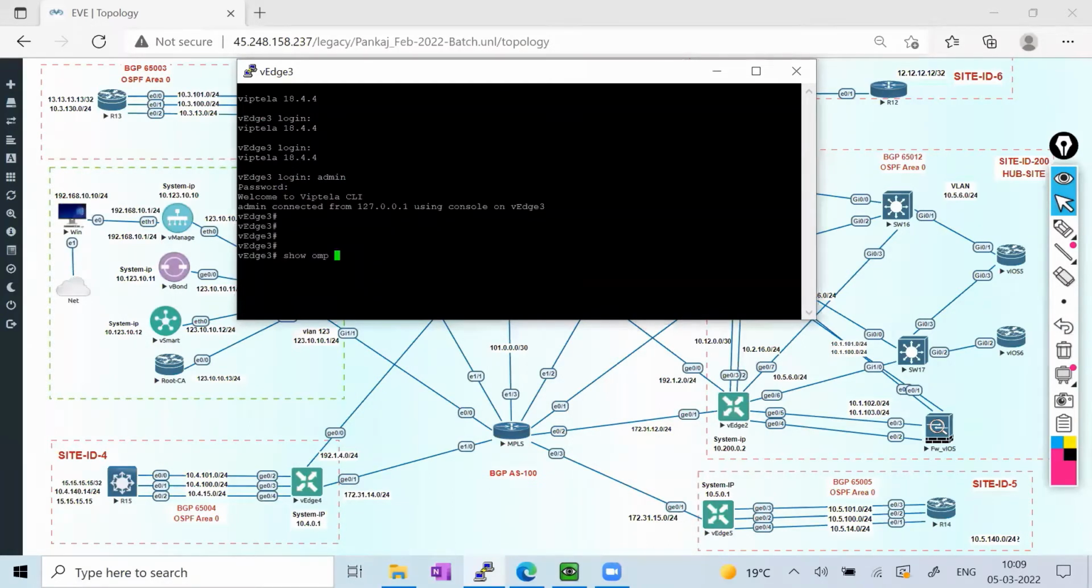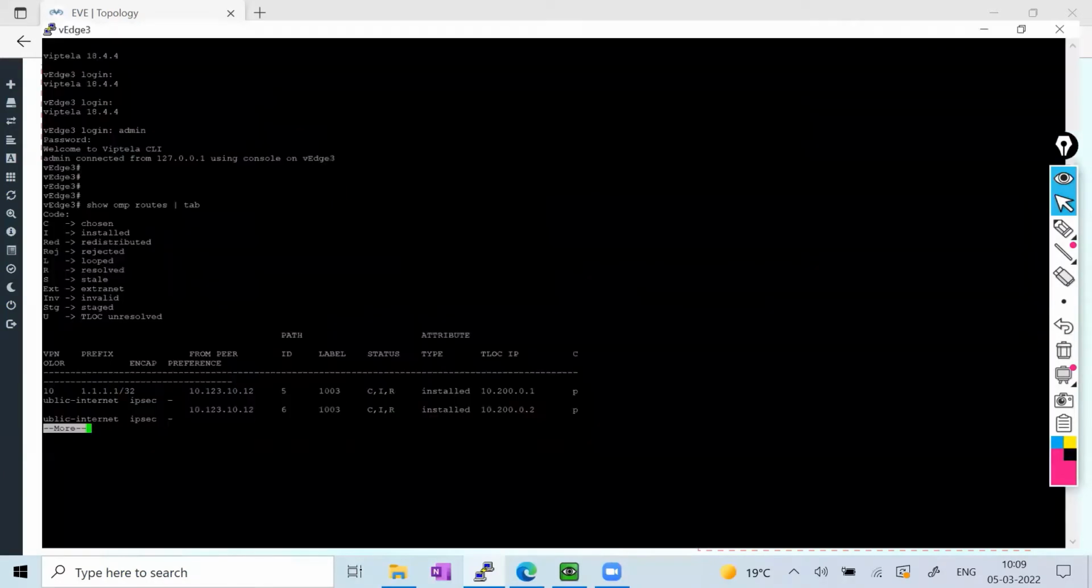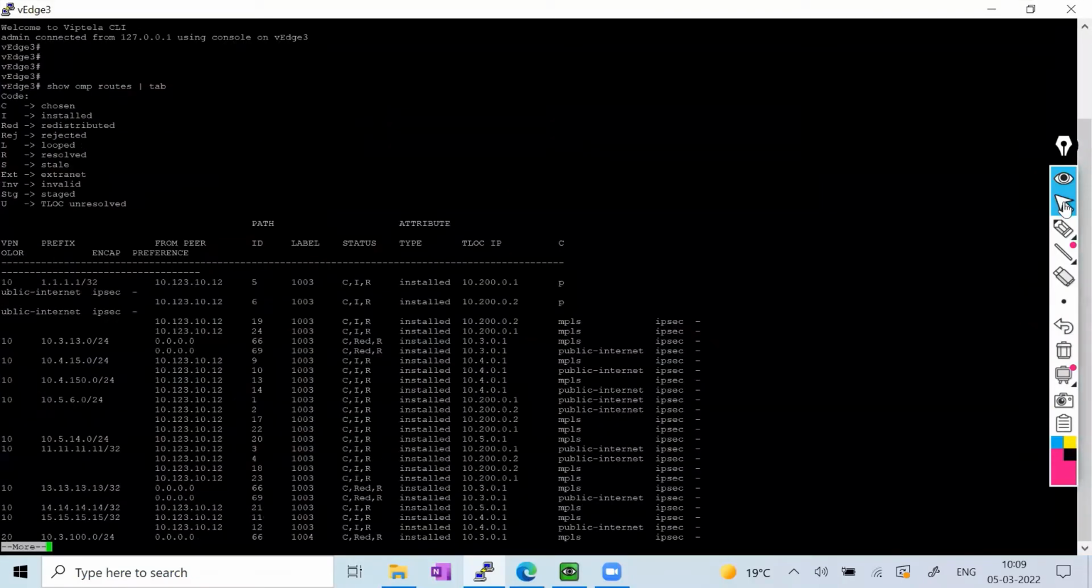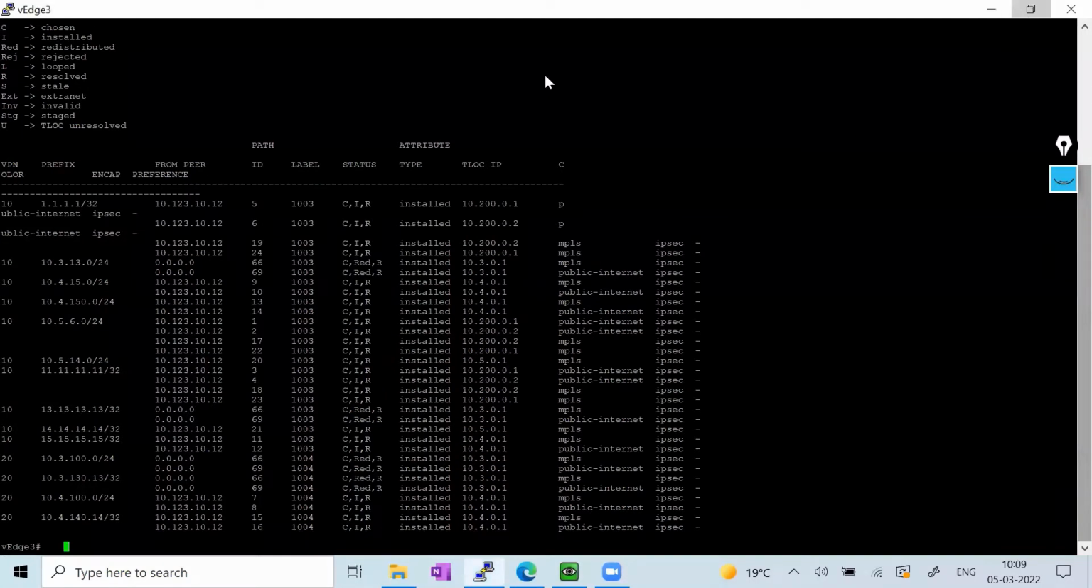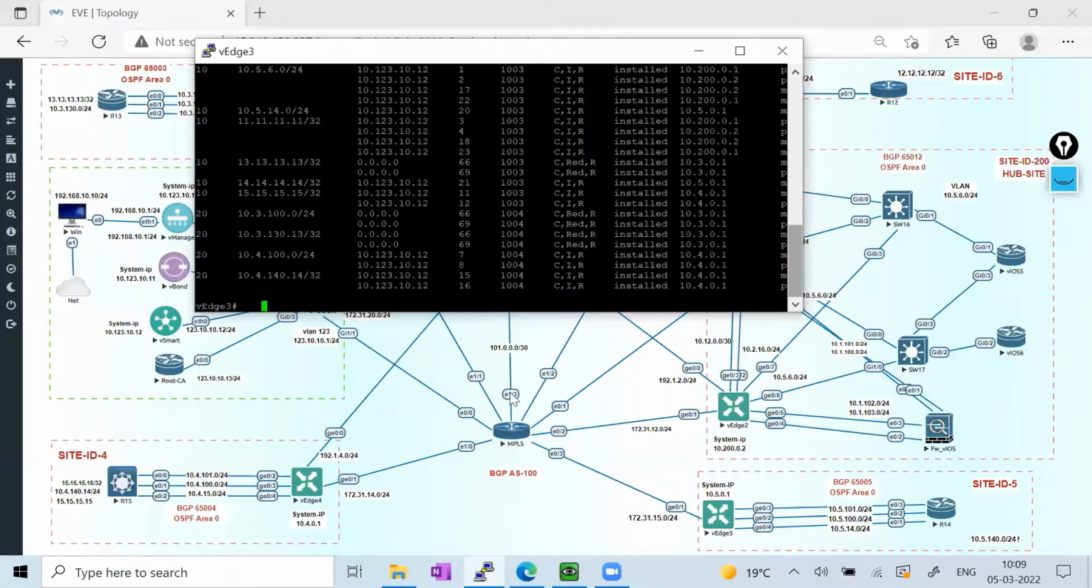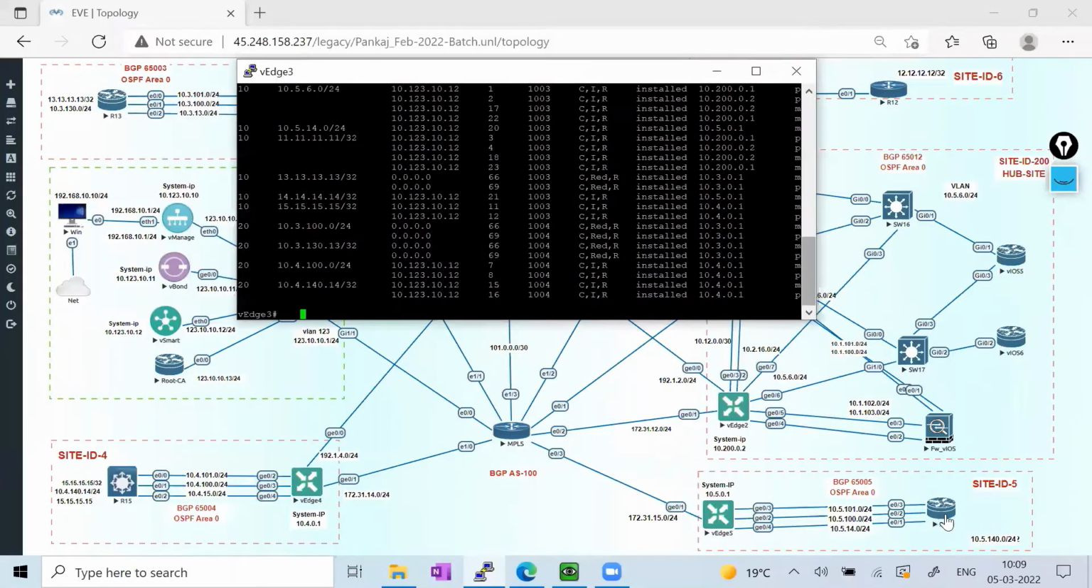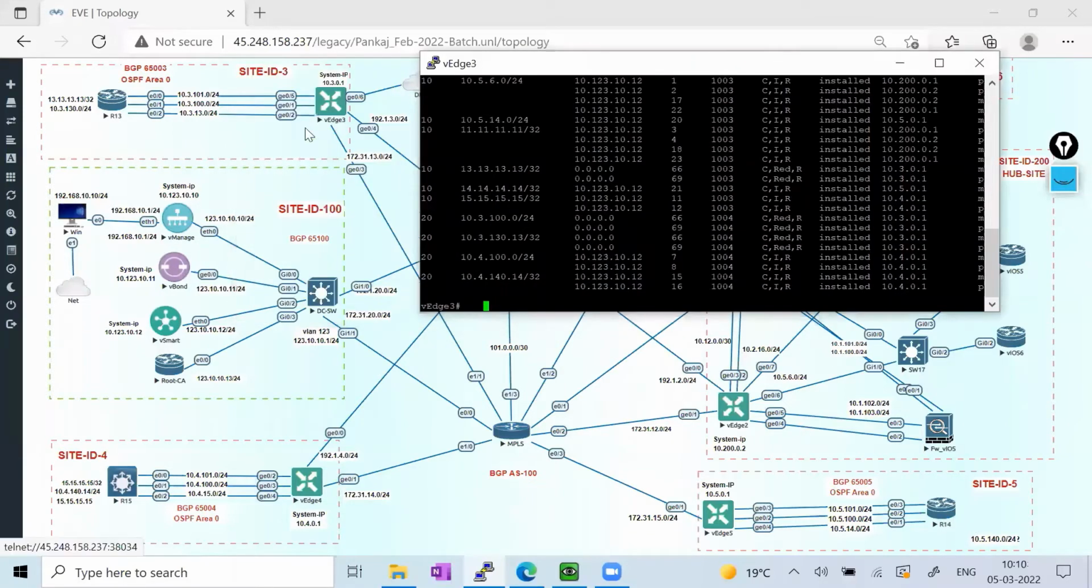So, the OMP routes. You can see right now, in the current scenario, all the routes I'm getting for site 4 and site 5, I'm getting directly from these sites. That means my topology is full mesh right now, that's why I can see all the routing. If I want to trace from this router to this router's IP address, it is going to be site to side. Let me perform one trace.